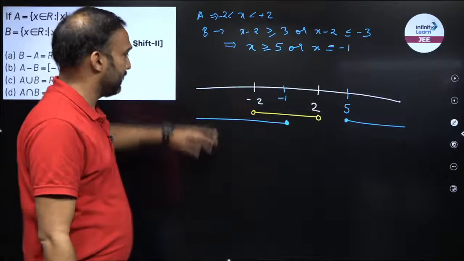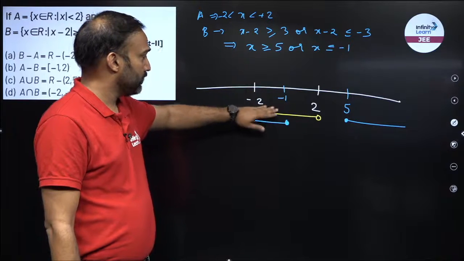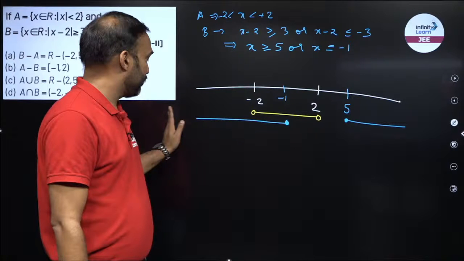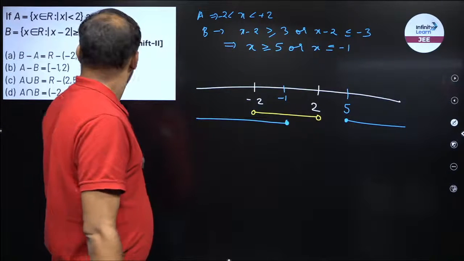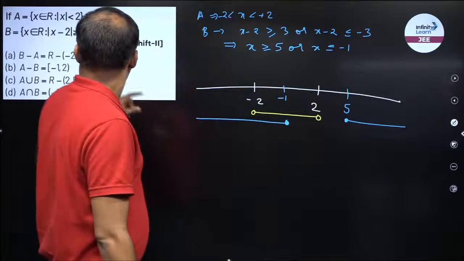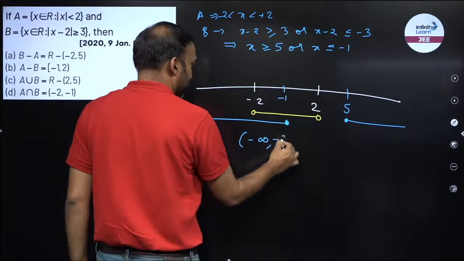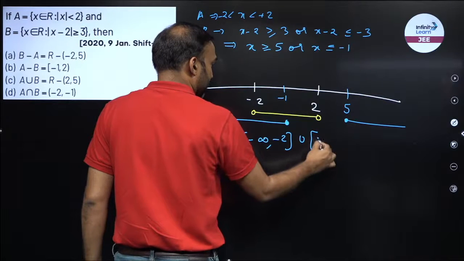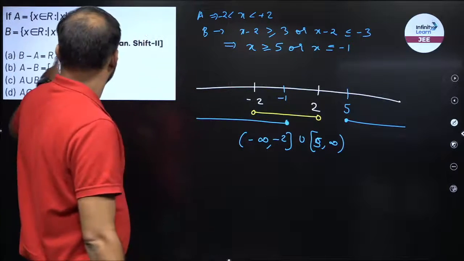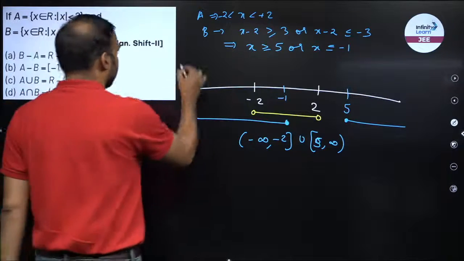Now B minus A, remove all the elements which are common from B. So this part will be eliminated, this minus 2 remains there. So minus infinity to minus 2 close bracket, then 5 to infinity, right. So my answer is minus infinity to minus 2 close bracket union 5 to infinity. So R minus minus 2 to 5 open bracket, right. So A is the correct answer.